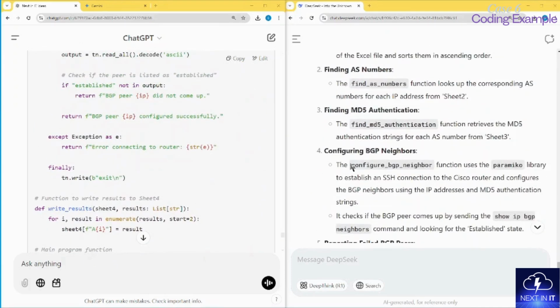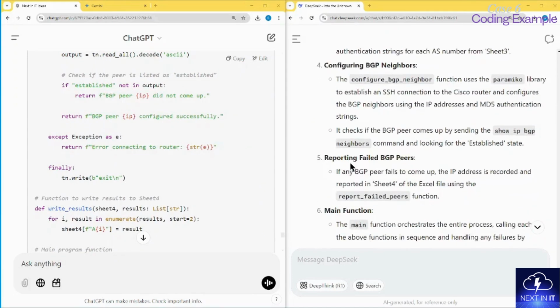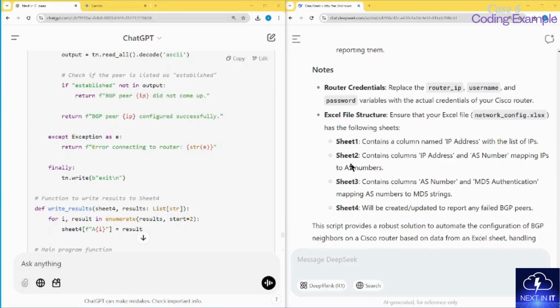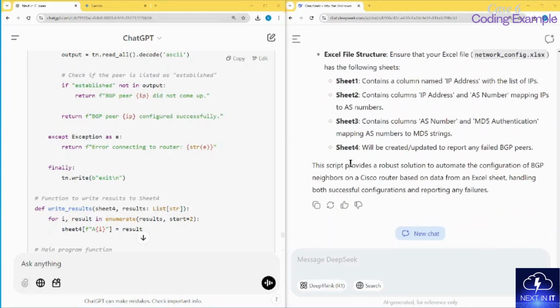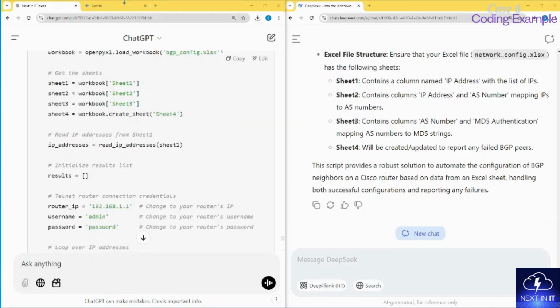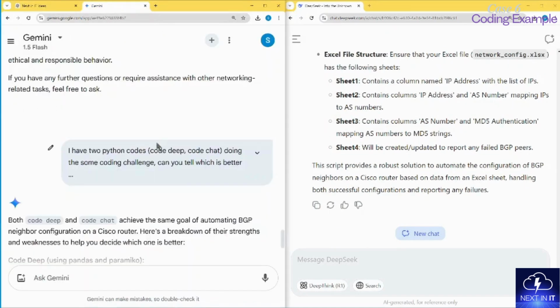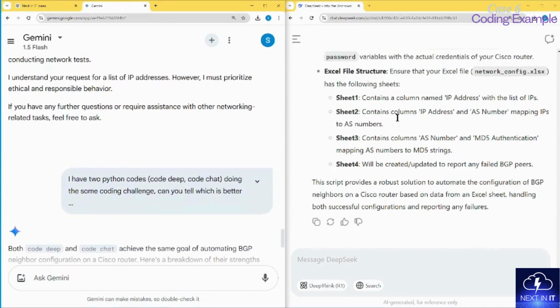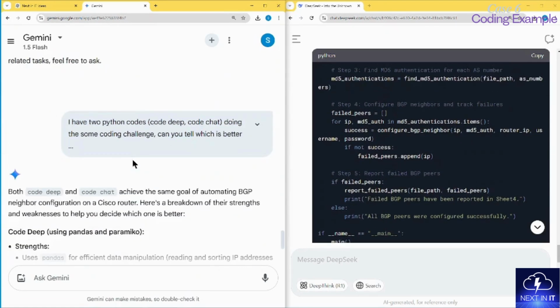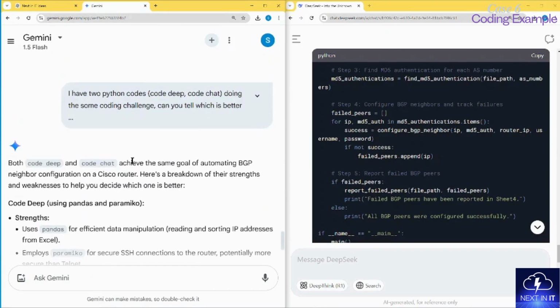Later on I thought that rather than compare it myself, why don't I ask for this comparison from a different model, right? We have multiple models. We can go to Gemini and ask Gemini. I have Gemini 1.5 here, so I input the entire configuration code that was generated by DeepSeek and ChatGPT. I input both of them.